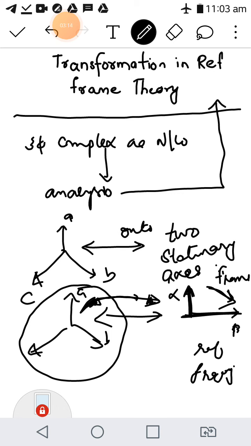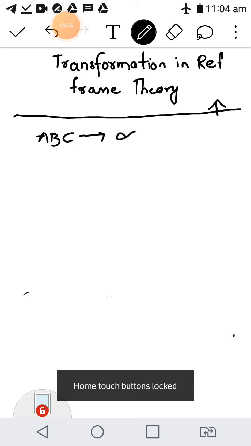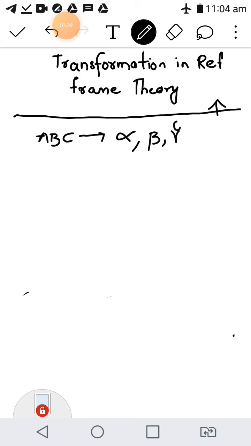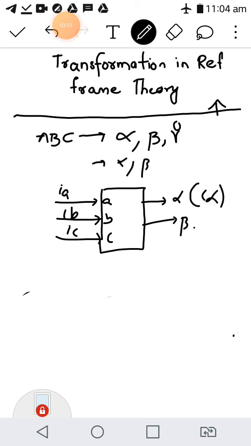There are two types of transformation most widely used. One is that you can transform the ABC quantities into a frame of reference known as alpha beta gamma or alpha beta 0, or simply alpha beta. ABC to alpha beta transformation means that if this is a transformation block, you give the original three-phase ABC quantities to it, and at the output you get the alpha beta quantities. If you give currents IA, IB and IC, at the output you get I alpha and I beta, the currents in the alpha beta reference frame.